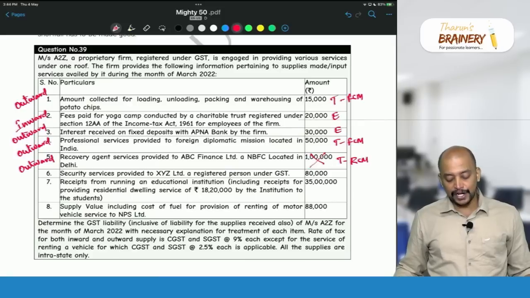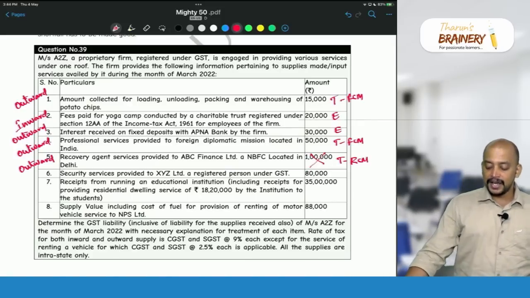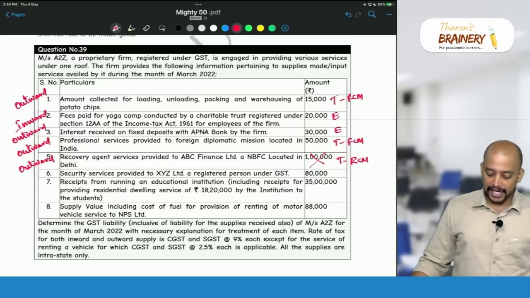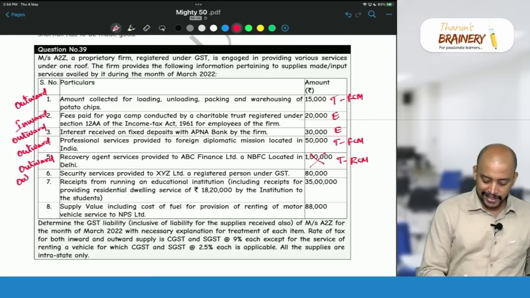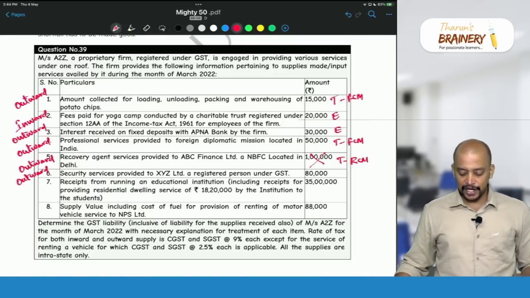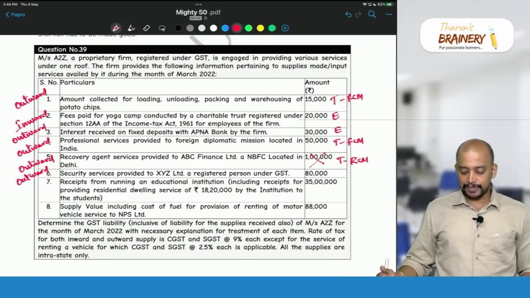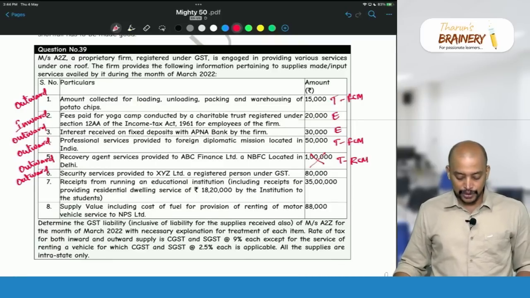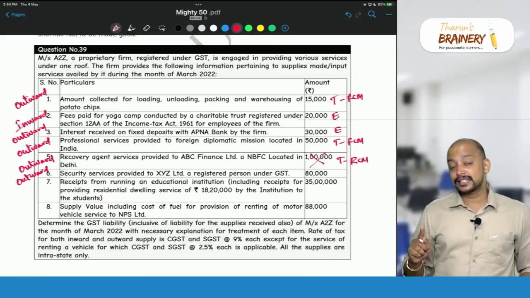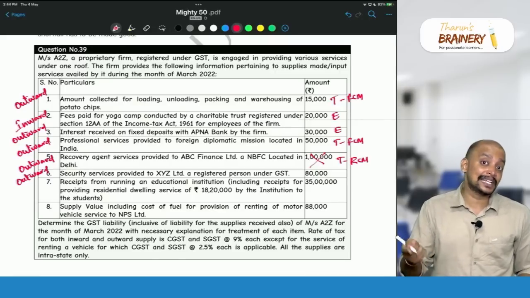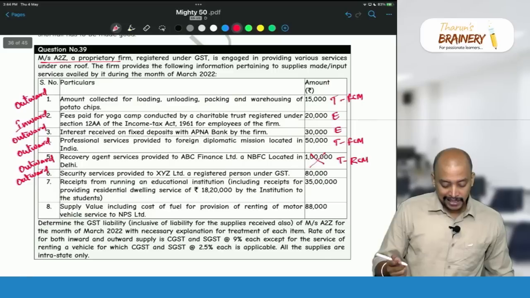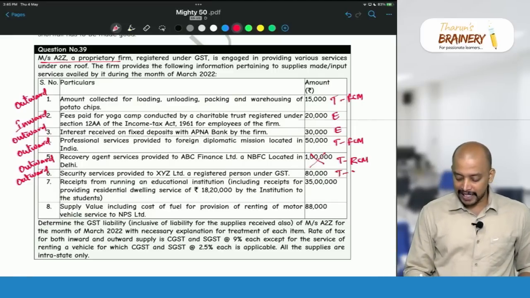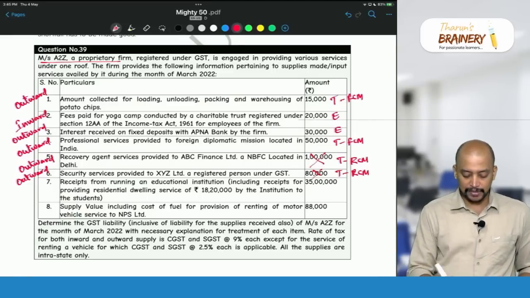Security services provided to XYZ Limited, a registered person under GST. So, security services provided to XYZ Limited. Again it is an outward supply. Security service provided to XYZ Limited, a registered person under GST, 80,000 rupees. So, security agency service is covered under RCM if the supplier is other than body corporate. But the supplier is what? Other than body corporate? Yes. And the recipient is registered? Yes. So, therefore, it will be taxable under RCM and it will not be taxable in the hands of A to Z proprietary firm.